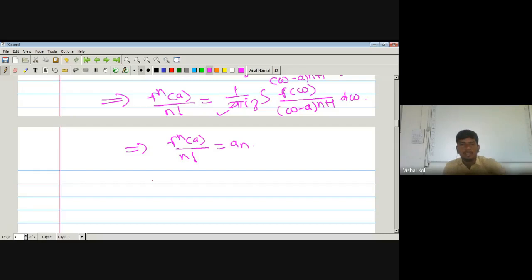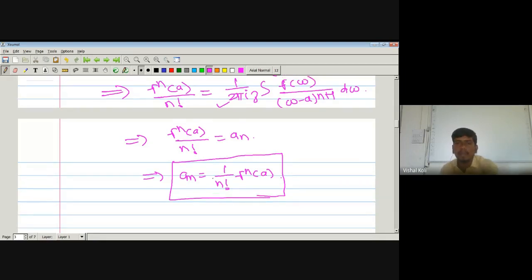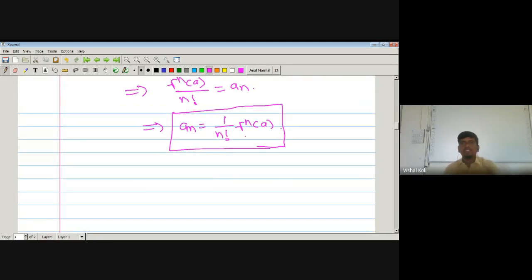Okay, so we get a_n is nothing but 1 upon n factorial f^n(a), and that is what we have to prove. So here we get the value of a_n, but here a_n is independent of the gamma, since here there is no curve gamma. So a_n is independent of curve gamma.